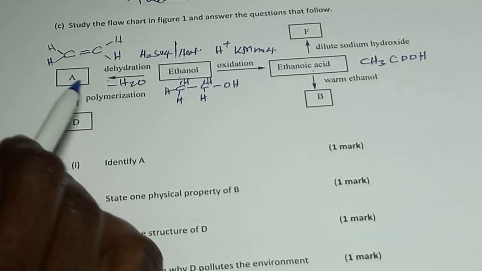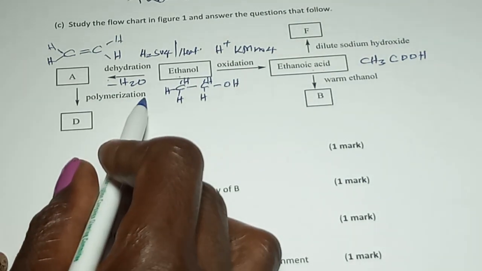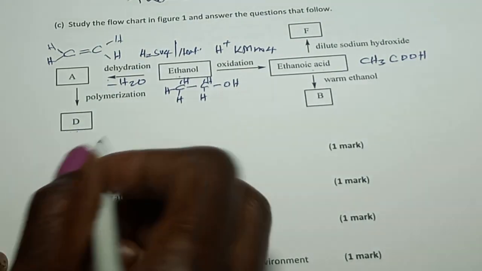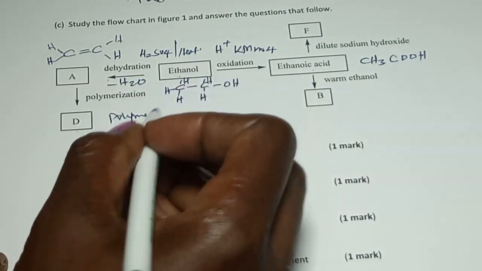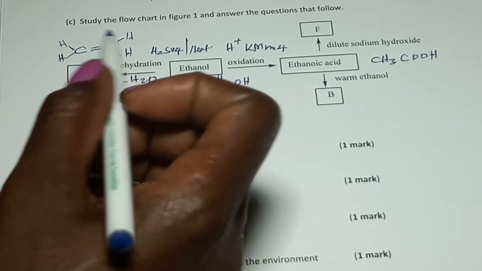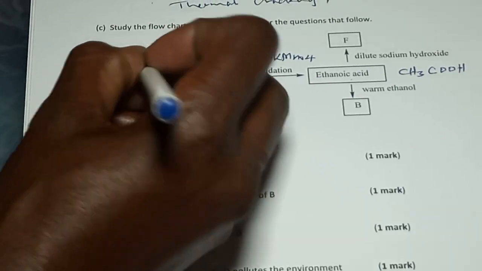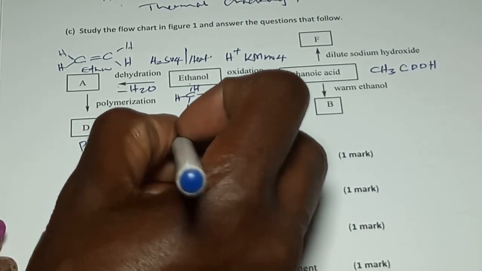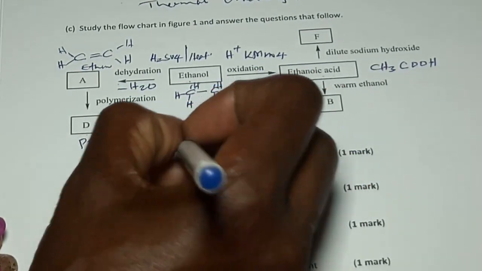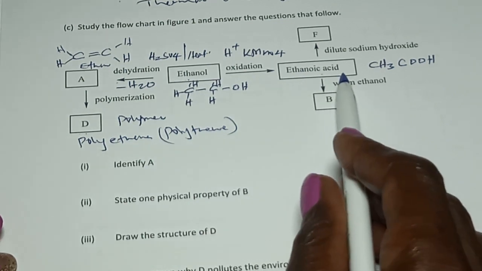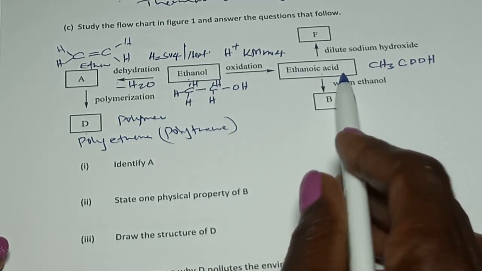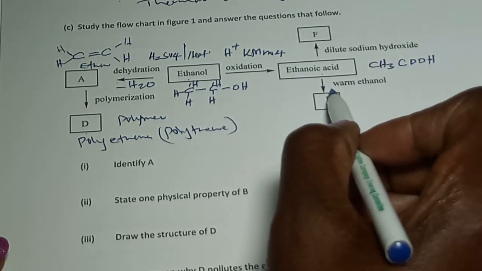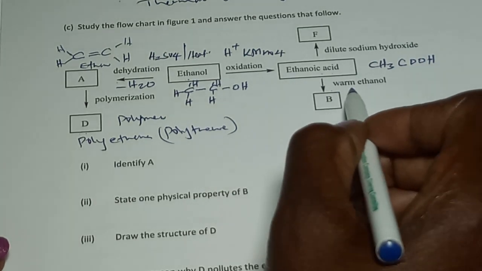Part A goes to D through a process called polymerization, forming a polymer. So D is a polymer, and the reagent is ethene because of 2 carbons. So this is called polyethene. So let's go to another process. Ethanoic acid is warm heated with ethanol and forms B.